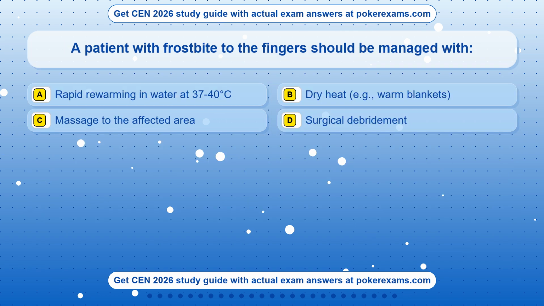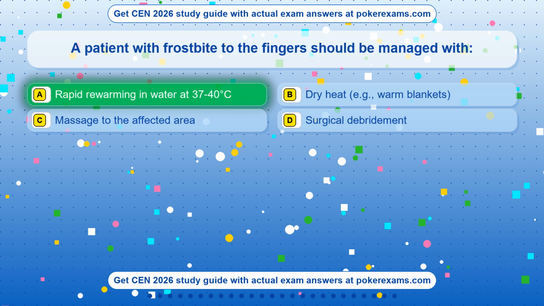Question 7. A patient with frostbite to the fingers should be managed with: Option A. Rapid rewarming in water at 37 to 40 degrees Celsius. Option B. Dry heat, e.g., warm blankets. Option C. Massage to the affected area. Option D. Surgical debridement. The correct answer is option A.